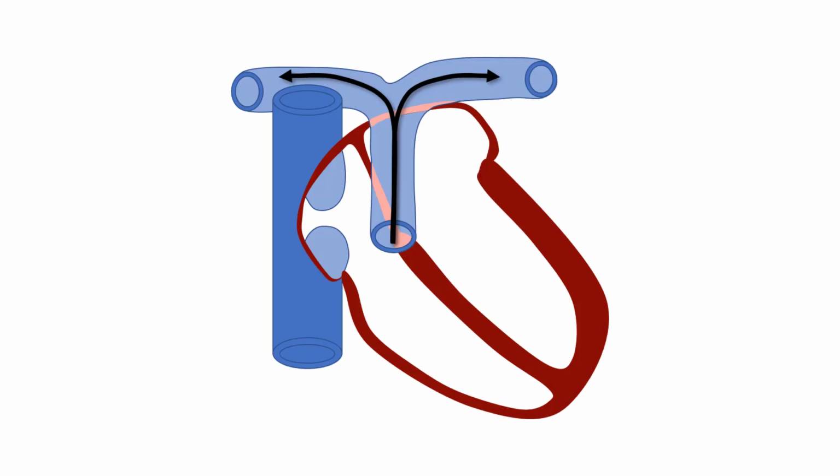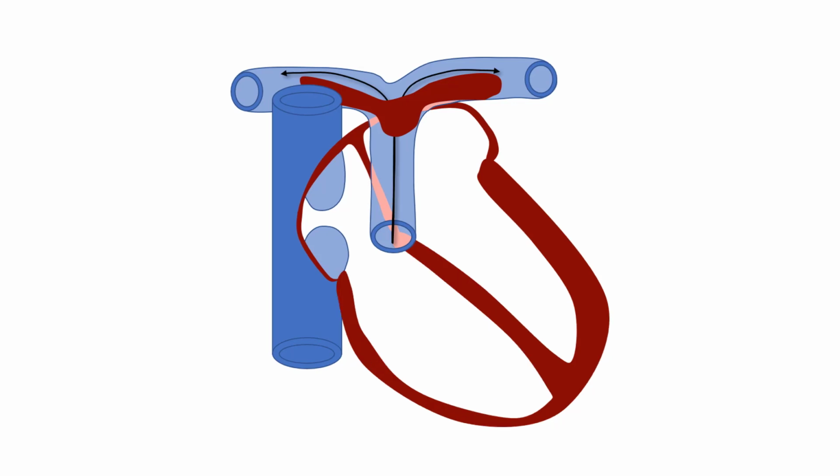Let's examine what happens in PE. Ordinarily, the right ventricle ejects into the pulmonary arteries. When a clot obstructs flow in the pulmonary arteries, right ventricular outflow and thus overall cardiac output is diminished. This can result in right ventricular dilation and failure. The interventricular septum can actually bow into the left ventricle due to right ventricular overpressure. This can have deleterious effects on left ventricular function as well.